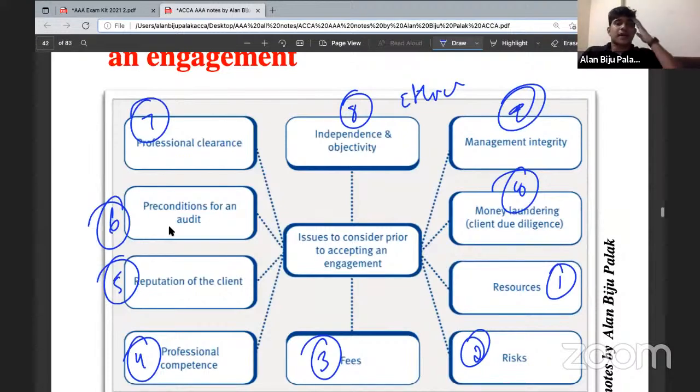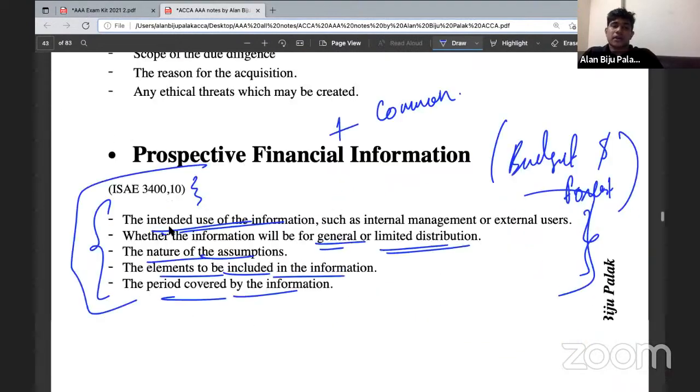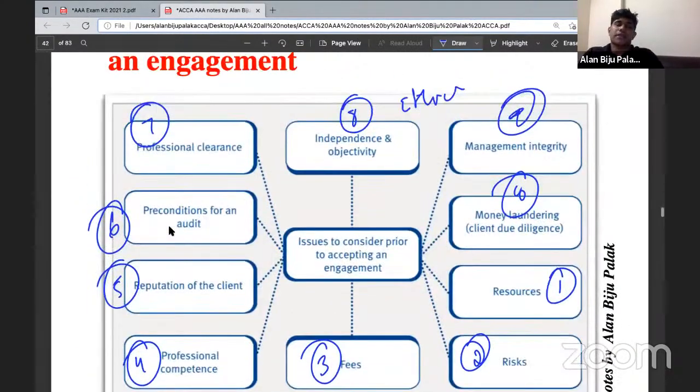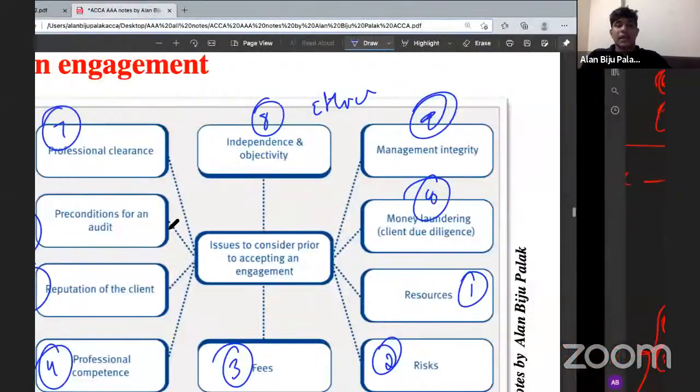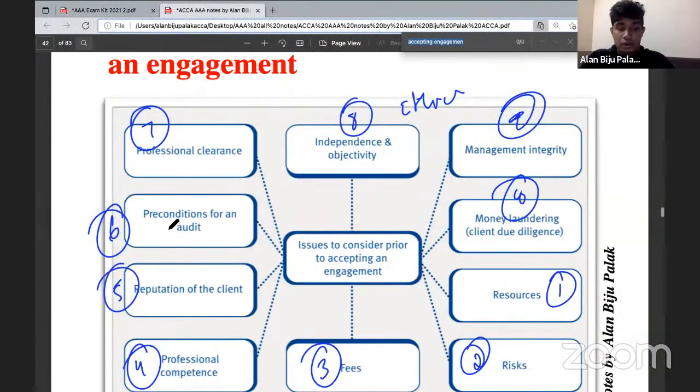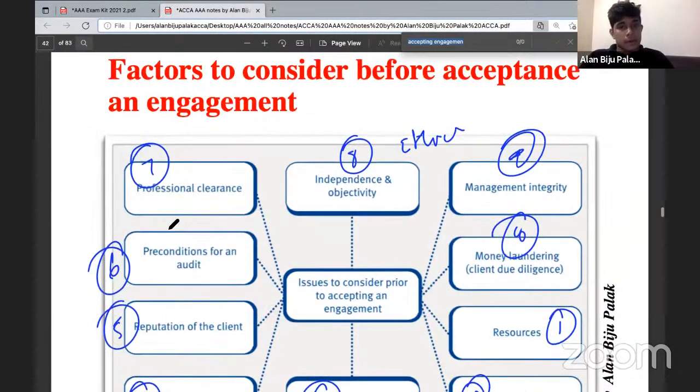However, you must also consider these common points when you are accepting a particular PFI engagement. So these common points must be considered, in addition to which, in case of PFI engagements, the other direct theoretical points must also be considered. However, whenever you are getting a question on matters to be considered before accepting an audit engagement, you only need to consider these points. Okay, so this is all about matters to be considered before accepting an audit engagement, or matters to be considered before accepting an engagement for PFI, the prospective financial information. Well, the term prospective financial information will not be given in your exam. It will be mentioned as budget or forecast. So when you're getting a question on budget and forecast, consider that it's a PFI engagement question.